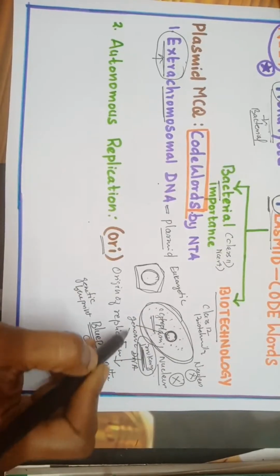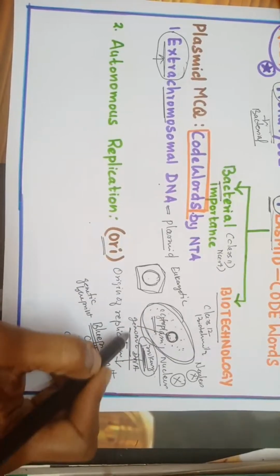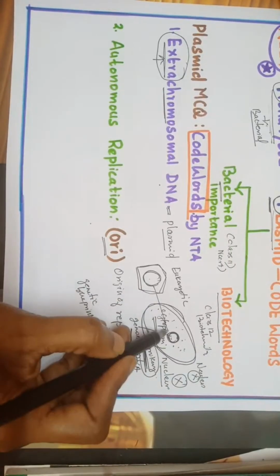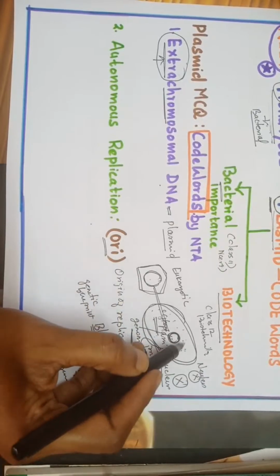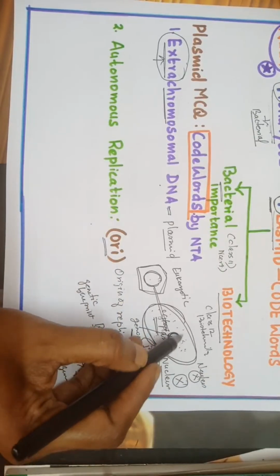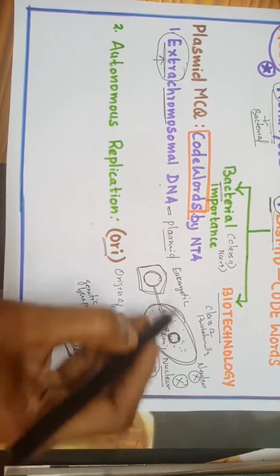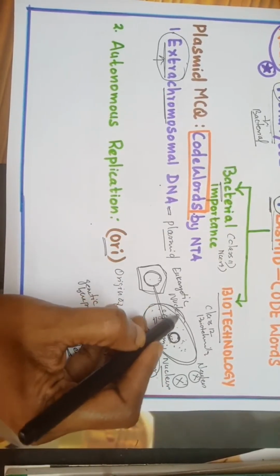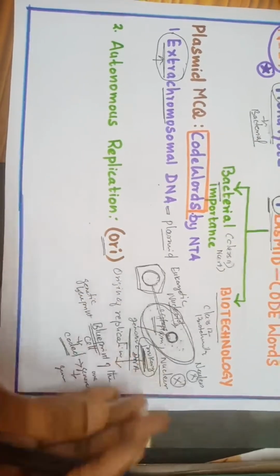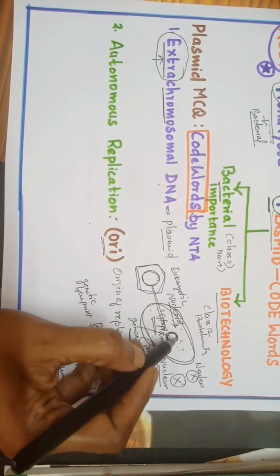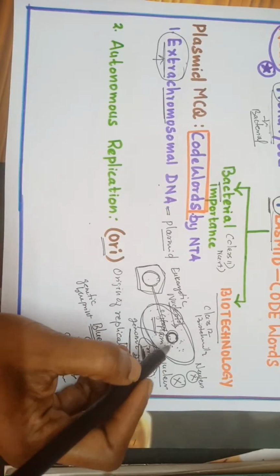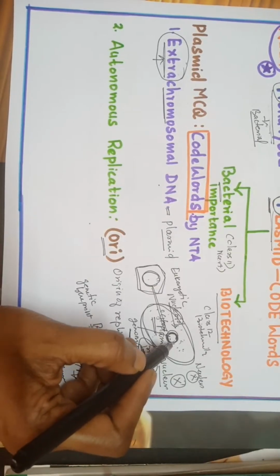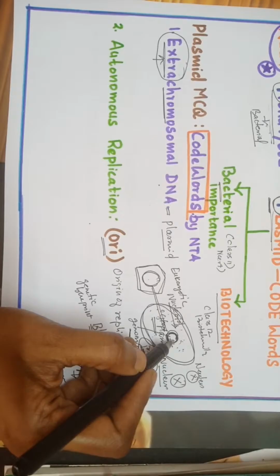This is the one which is equal to the nucleus of the eukaryotic cell. The region where this genomic DNA is present is called the nucleoid. Nucleoid means something which looks like a nucleus, but it is not actually a nucleus because it doesn't have a nuclear membrane. It is simply genetic information present openly in the cytoplasm.